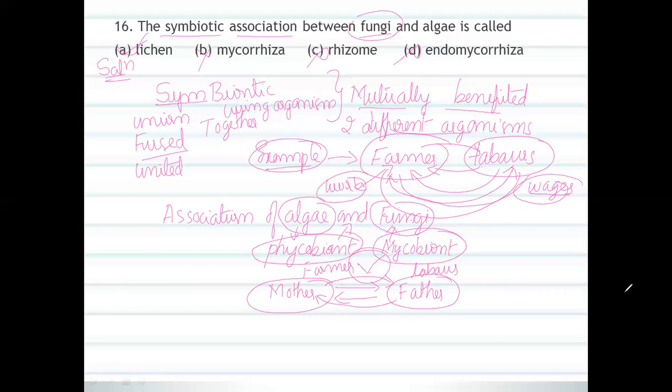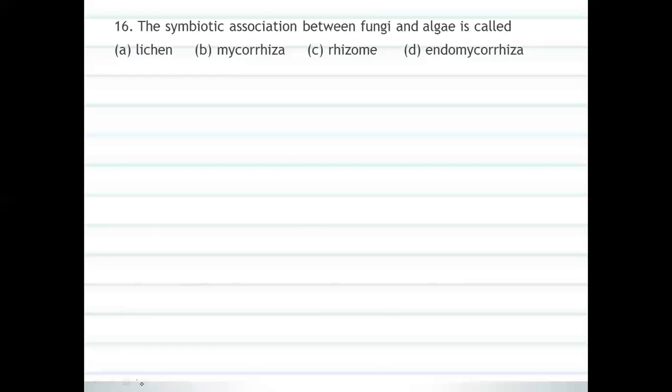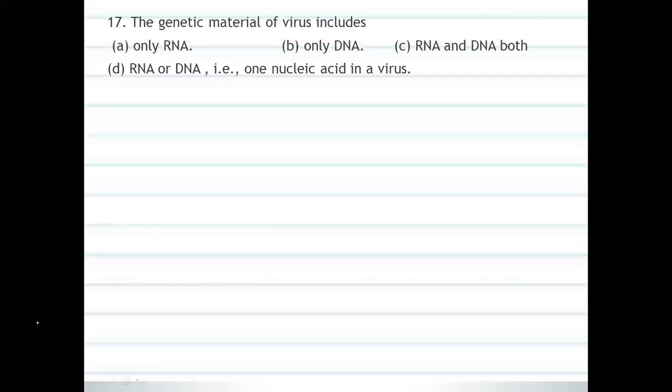I would like to move on to another question. So you can see the next question: the genetic material of the virus includes only RNA, only DNA, or RNA and DNA both. That is the nucleic acid in a virus.